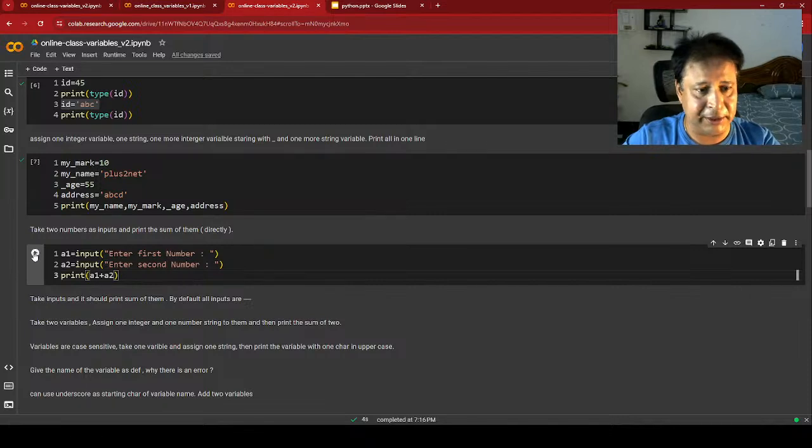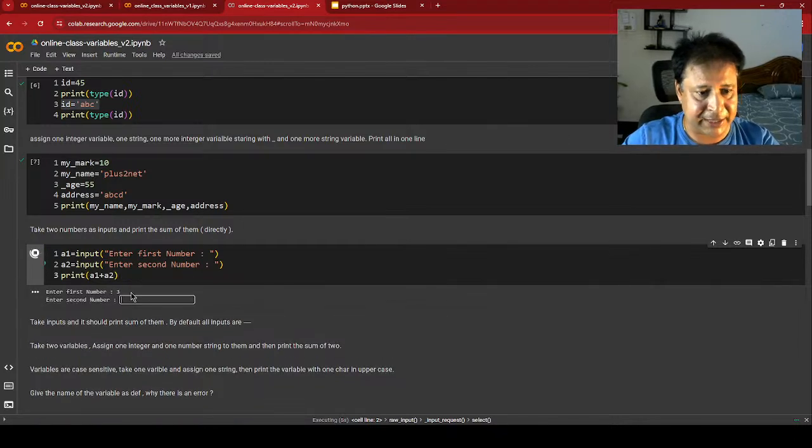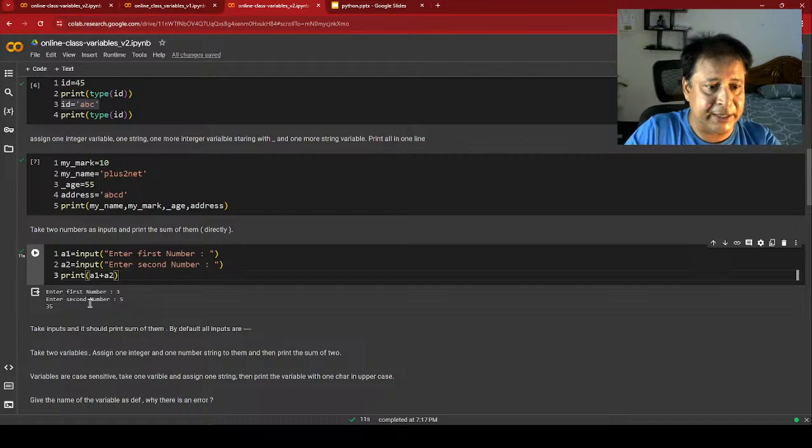Exactly. But it is not that way. Let's see what happens. It asks me to enter the first number. Say I am entering 3. Press enter. Fine. Enter the second number: 5. What I am expecting is 3 plus 5, 8. But not that. What's this? It is showing 35. Why is it 35? Because all inputs by default are strings. So it is a simple string addition.